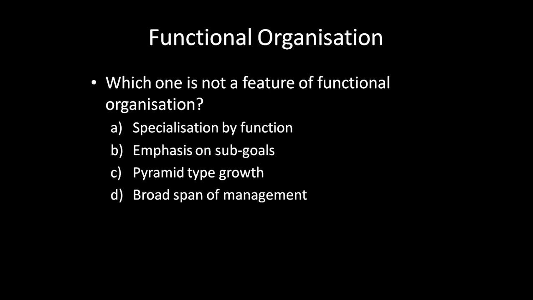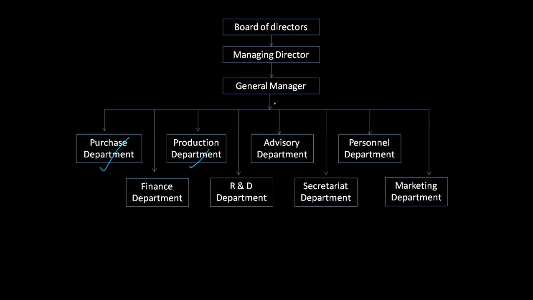Okay. Now what about option C, pyramid type growth? So we saw that option A and option B are actually a feature of functional organization. So the question is asking which one is not a feature. Okay, so let us look at option C, pyramid type growth. Why does it say pyramid type growth? What does that mean? Now this is talking about the structure of the functional organization. How does that look? Generally it looks this way. We have a bottom heavy and top narrow approach.